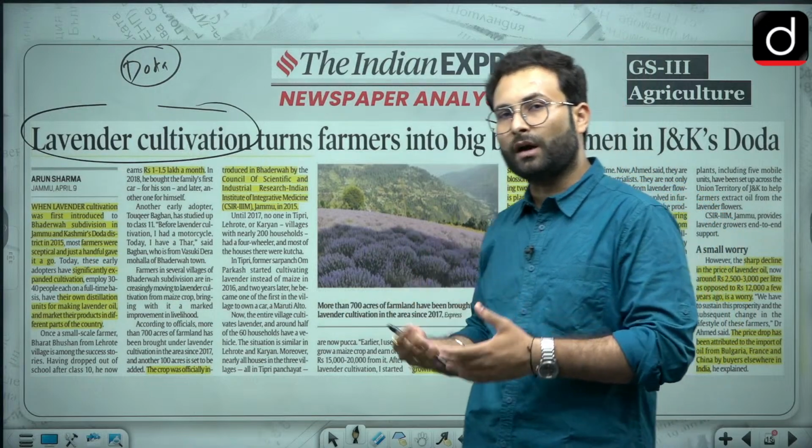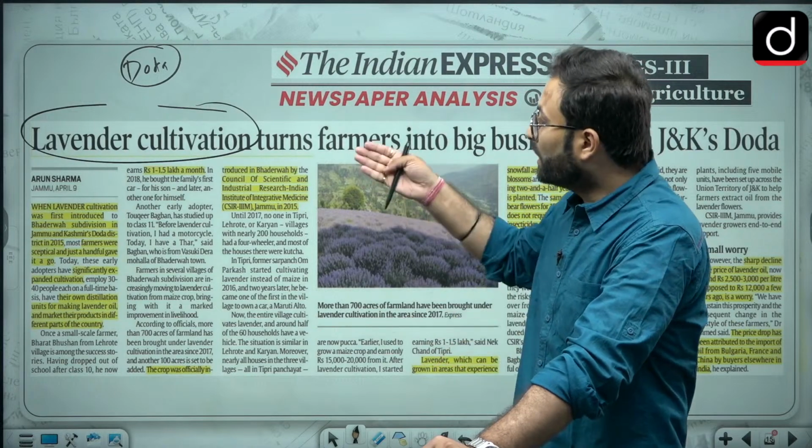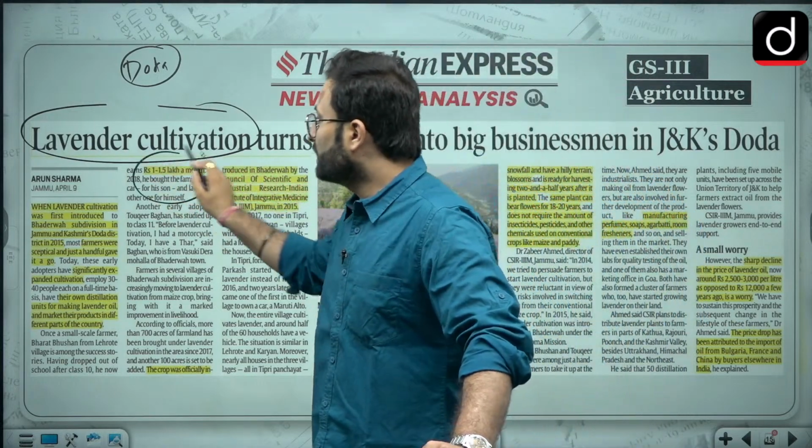In that Doda district, there is this institution, they have gone for the lavender cultivation, and they have influenced the farmers to go for the lavender cultivation, and ultimately they have seen that there are some kind of incentives which they are getting. A farmer is earning nearly 1.5 lakh rupees a month over there. Okay, so that is why this particular event has been in news.